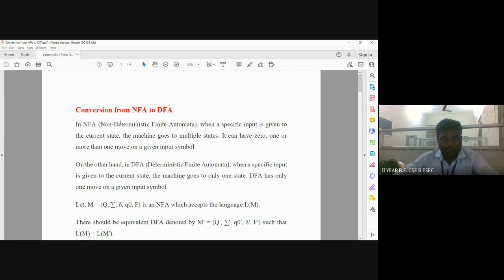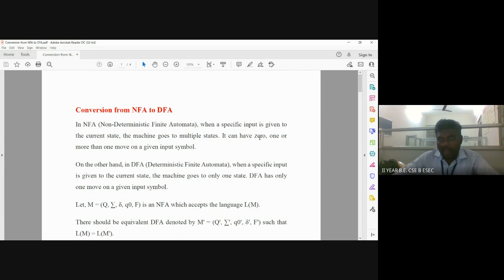Now come to NFA. In a non-deterministic finite automaton, when a specific input is given to a particular state, the machine goes to multiple states. For example, a particular state reads the input symbol 0, and that 0 goes to multiple states.